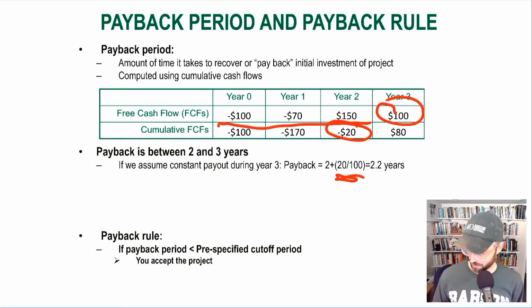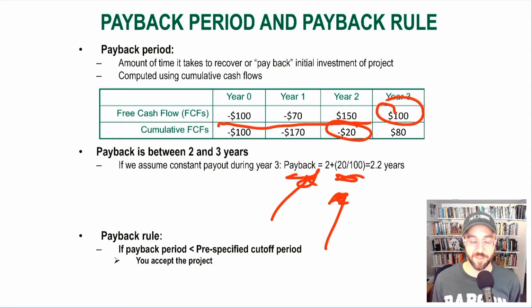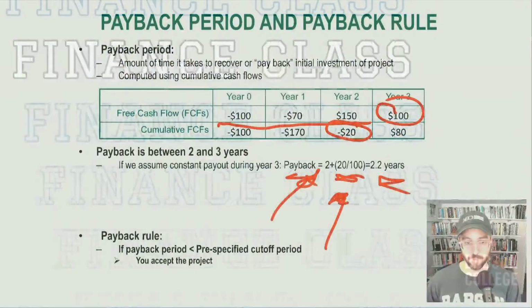So what's the payback period going to be? It's the first 2 years during which they've not yet recovered, plus the additional 1/5 of year 3 that it takes for them to recover, for a total payback period of 2.2 years. And that's pretty quick. So maybe the firm is going to decide to do this project given that payback period.